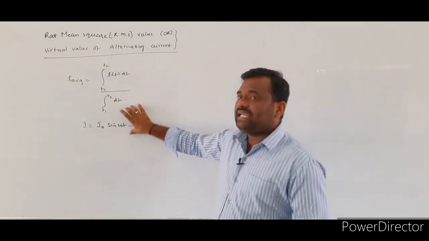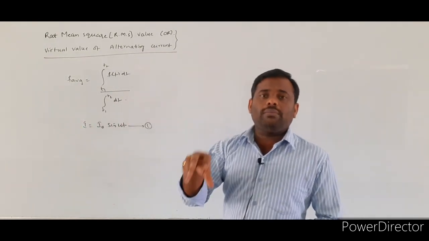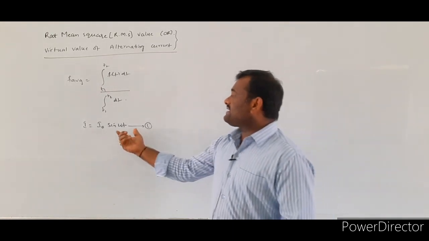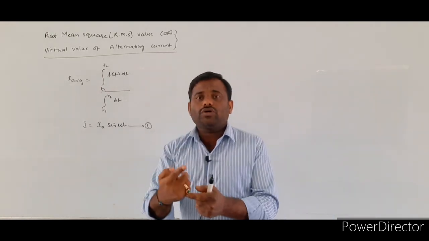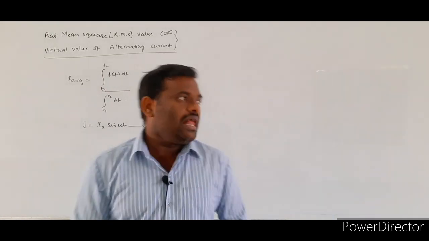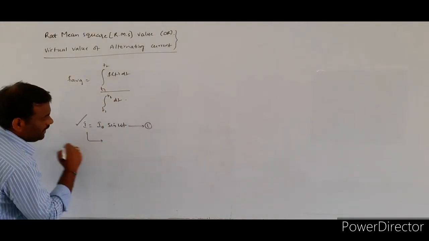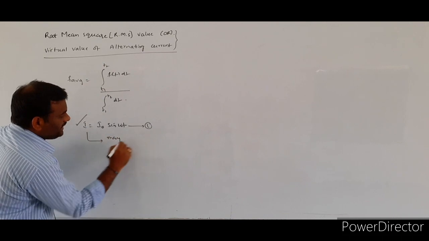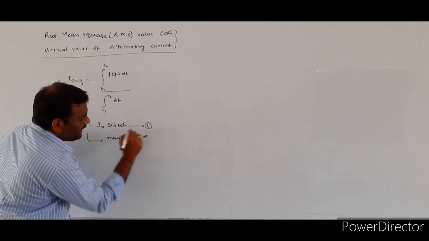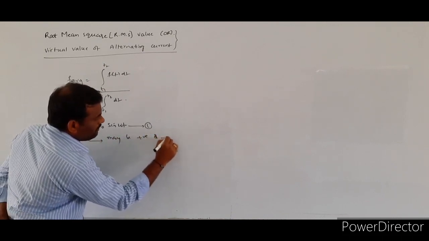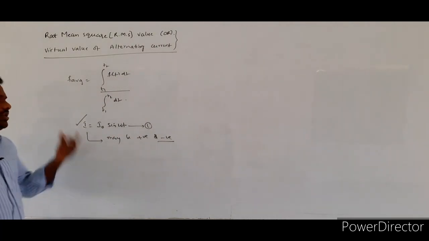That means the sine values vary between +1 and -1, so the sine function may be positive or negative. If the sine function value may be positive or negative, ultimately the instantaneous value I may also be positive or negative.